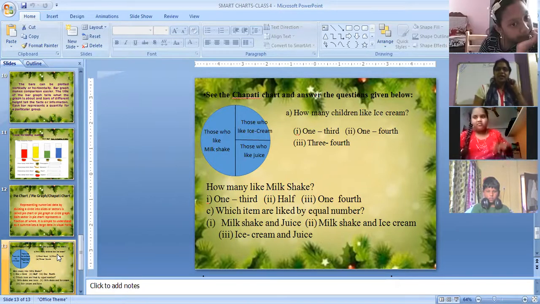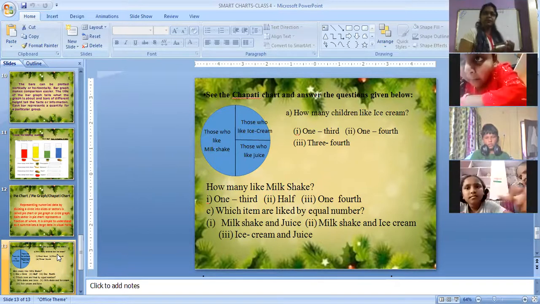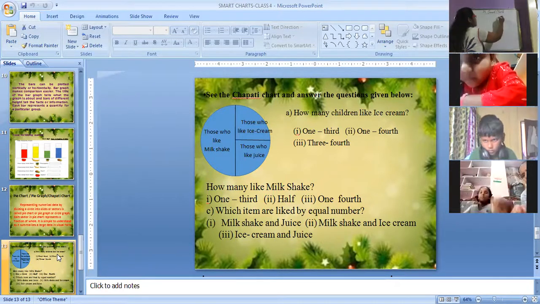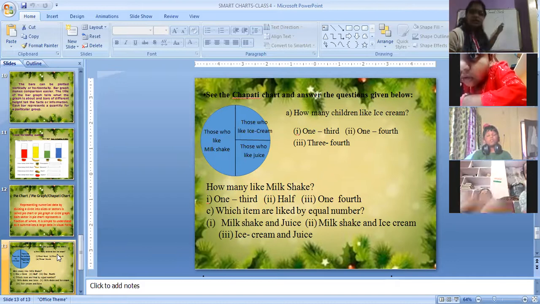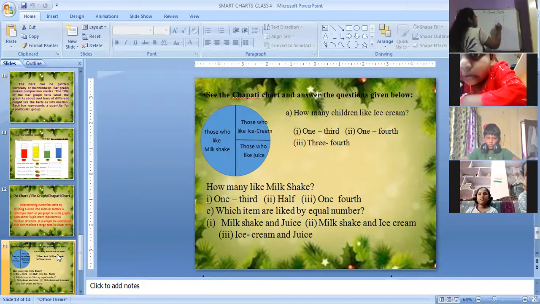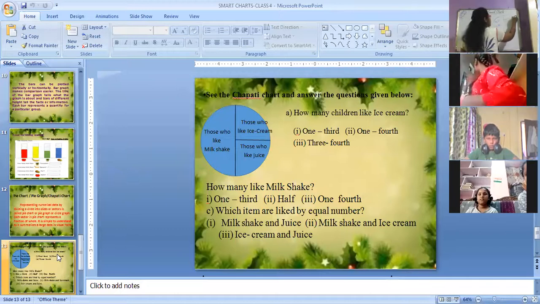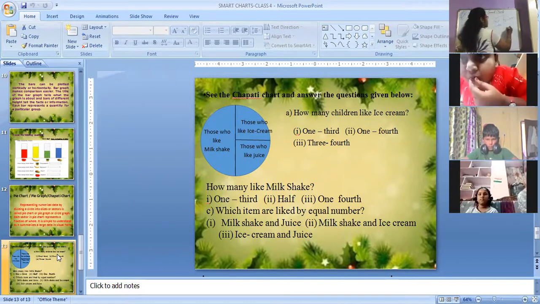So see the chapati chart and answer the following questions given below. So let us draw this chart here. First, it is divided into 2 equal parts. This side is for those who like milkshake. Next, the other half is again divided into 2 equal parts. One is people liking ice cream. Then the other part is people liking juice.